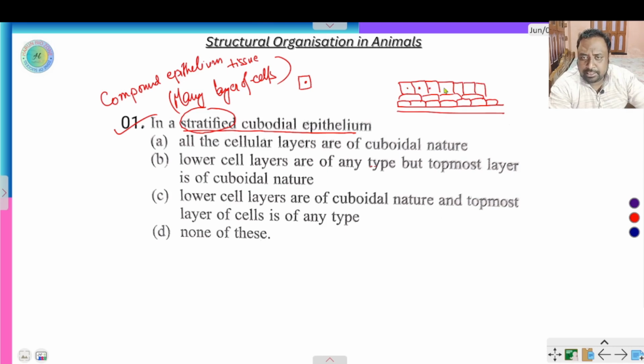So here the right option is 2, that means B. B is the correct answer.